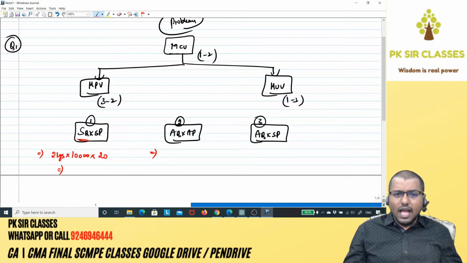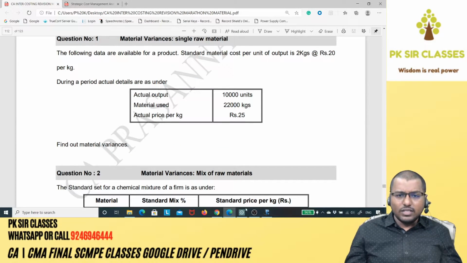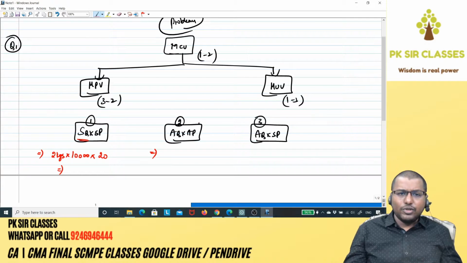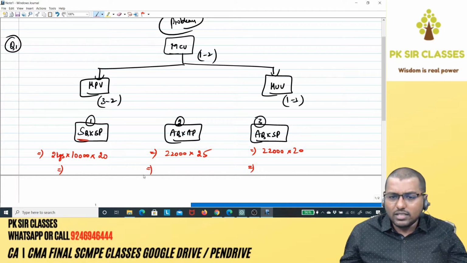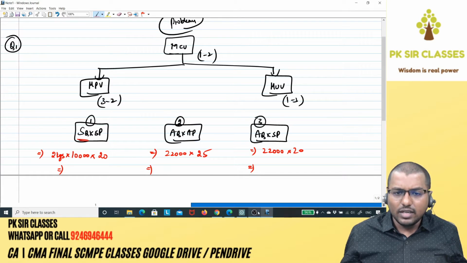Next, actual quantity into actual price. What is the actual raw material used? It is given in the question. As you can see here, 22,000 kgs is the actual raw material used. So 22,000 kgs into actual price 25. Actual quantity is 22,000 kgs into standard price, which is 20. Got the point? That's it. You just need to do calculator work. Just a second, I'll get my calculator.